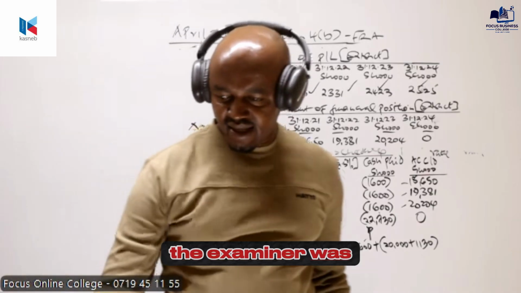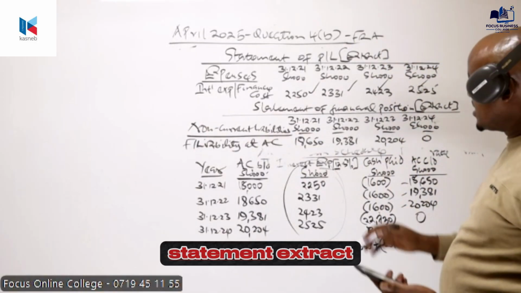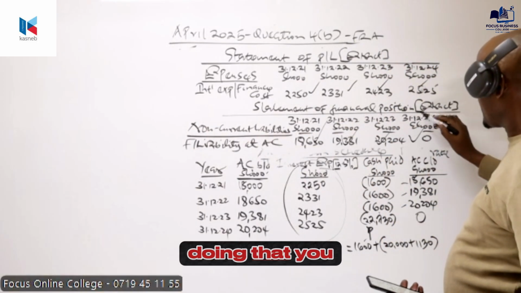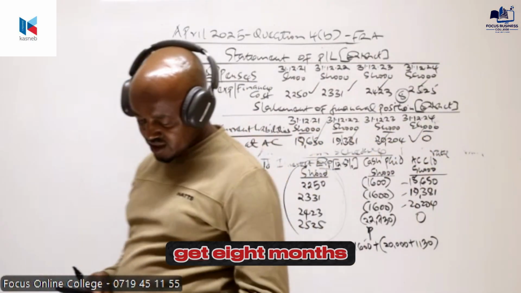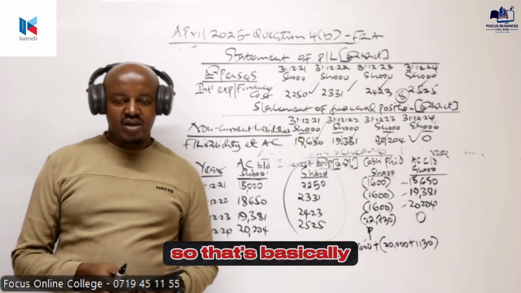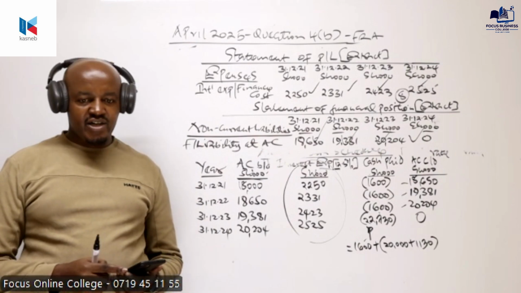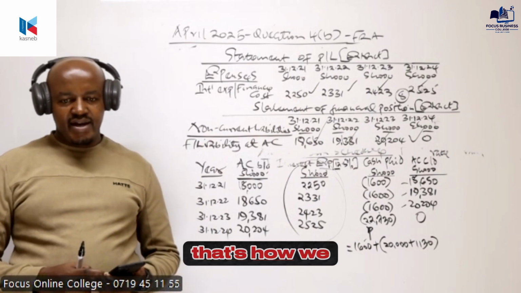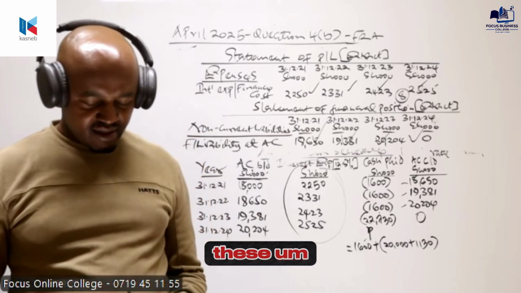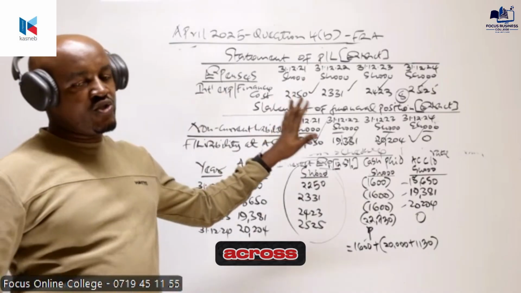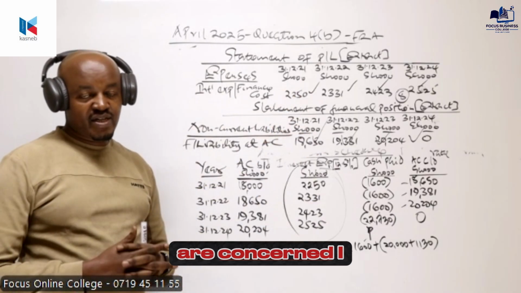So this is what the examiner is requiring, this financial statement extract. And by doing that, you get 8 marks. So that's basically how we account for these financial liabilities. Therefore, these are some of the questions we are likely to come across as far as that topic of financial instruments is concerned.